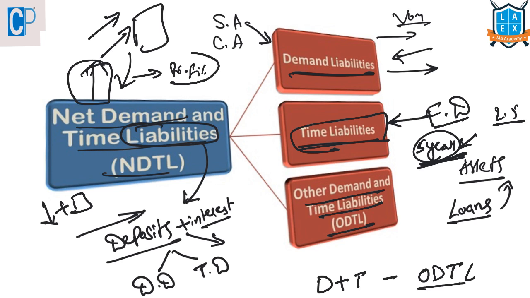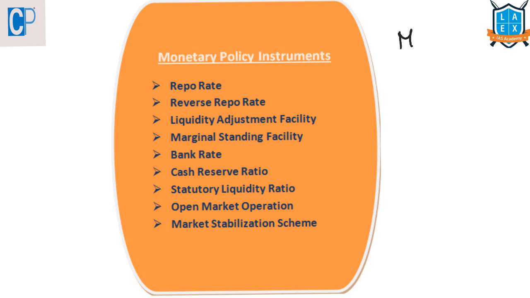So this profit which the bank is getting through the investments of the depositors' deposits will be subtracted from this. This will be known as the net demand and time liabilities. What is meant by this monetary policy?